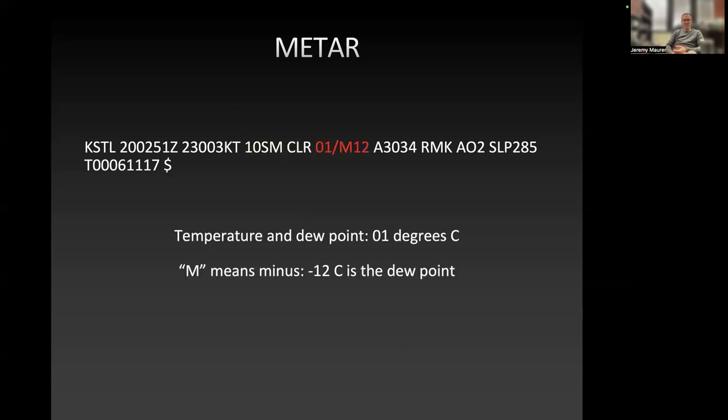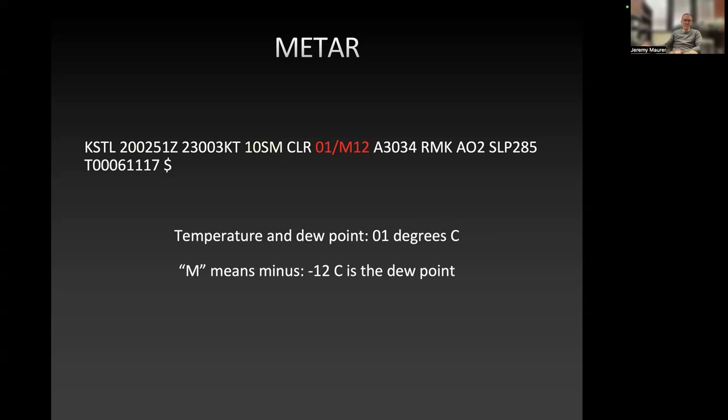This next section here is for temperature and dew point. So we are at 1 degree Celsius. Temperature is also always in Celsius. M means minus, so minus 12 is the dew point. Temperature is the first part, dew point is the second part. Of course, this is important information because if the temperature and the dew point are the same, for example, 0.1 and 0.1, then that would mean either you've got fog or precipitation happening, one of the two things.